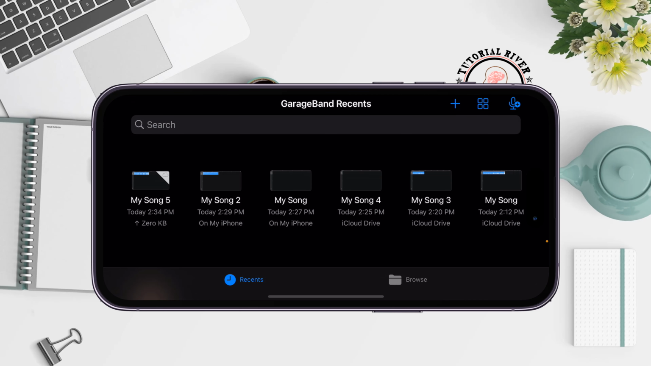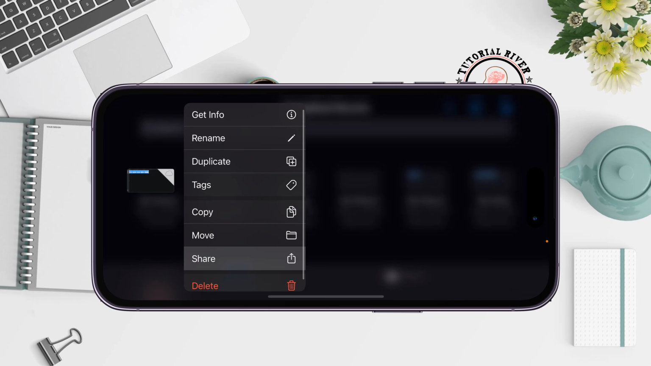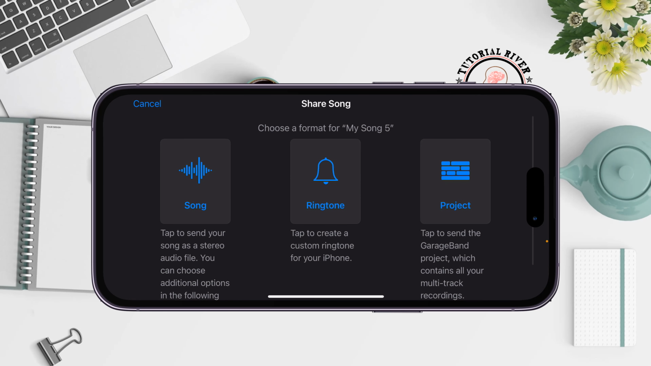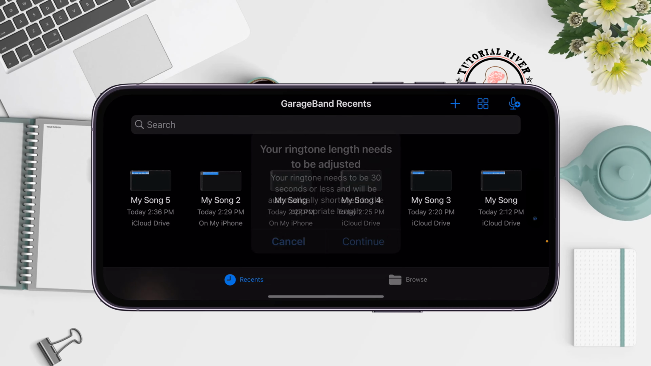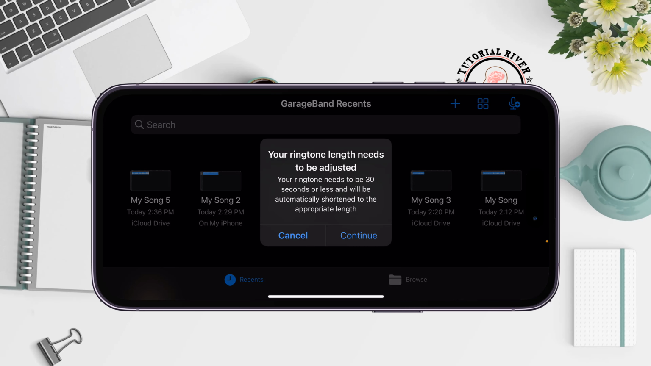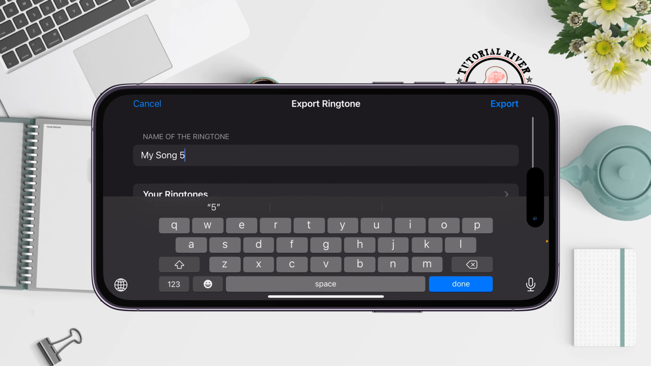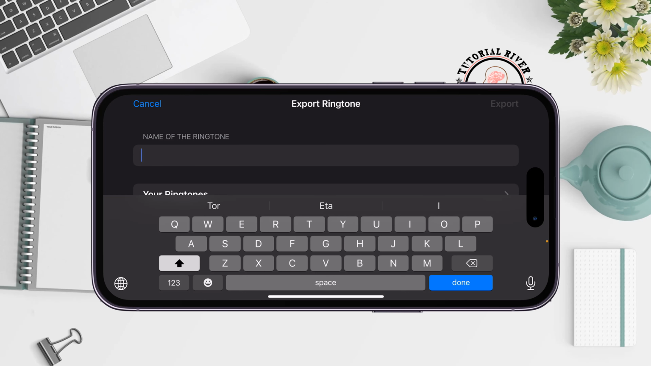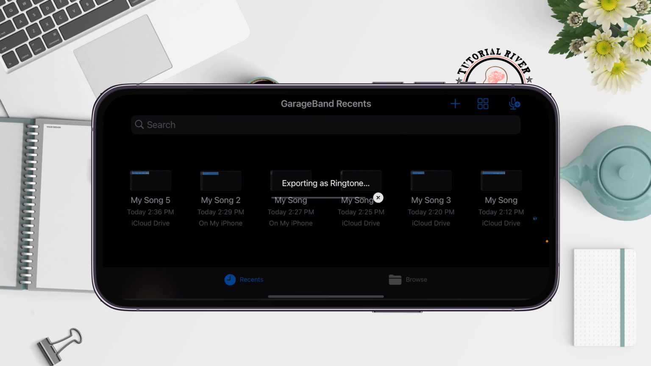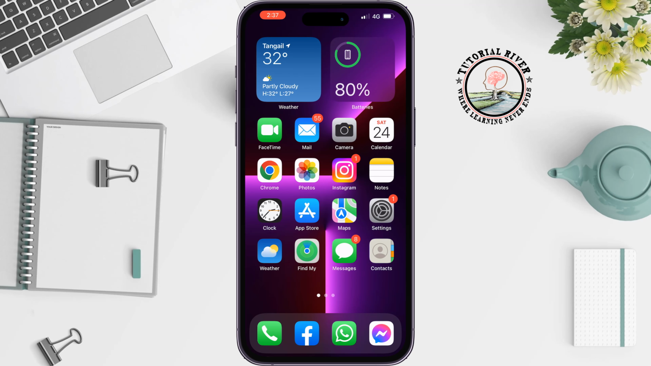Tap and hold on the song and tap on share. Select ringtone. You can change the name from here. Tap on export and the song has been exported as ringtone. And let's see how you can use the song to create custom alarm tone.